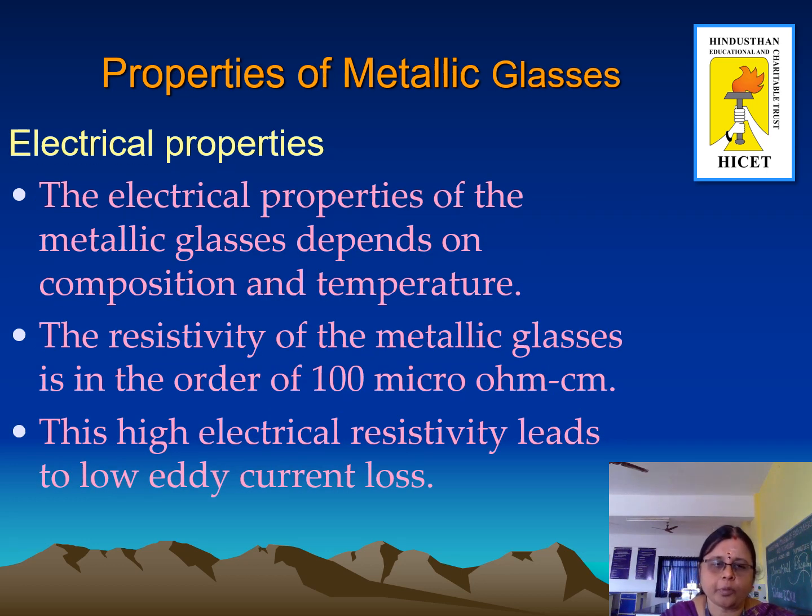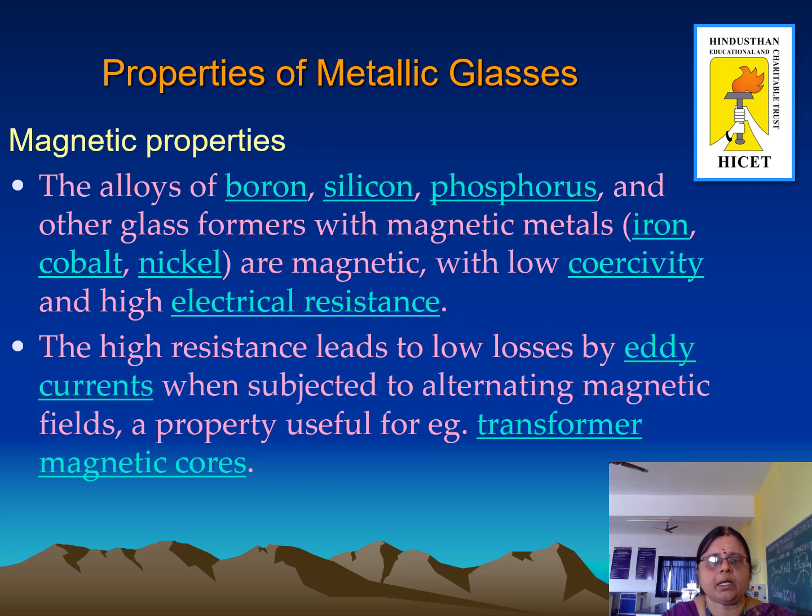Electrical properties. The electrical properties of metallic glasses depend on composition and temperature. The resistivity of the metallic glasses is in the order of 100 microohm centimeter. This high electrical resistivity leads to low eddy current loss. Next we'll see the magnetic properties. The alloys of boron, silicon, phosphorus and other glass formers with the magnetic metals are magnetic with low coercivity and high electrical resistance. The high resistance leads to low losses by eddy currents when subjected to an alternating magnetic field, a property useful for manufacturing transformer magnetic cores.